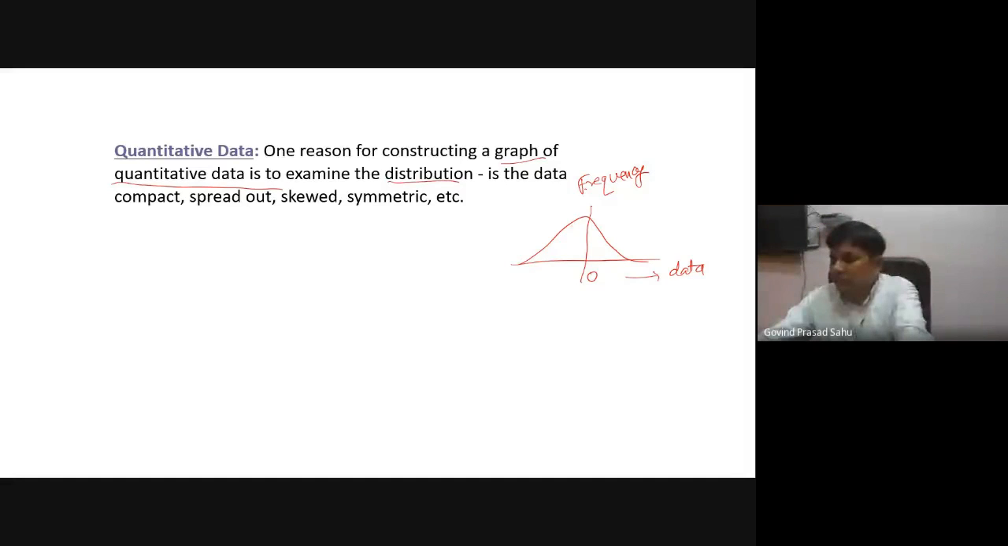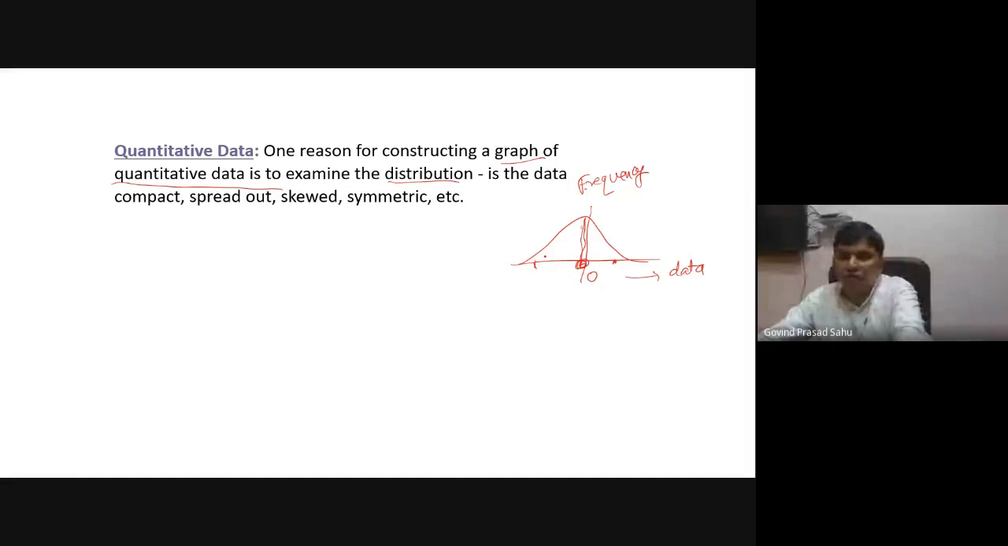So if the graph is like this, then we know that the middle values of the data most likely have the highest frequency, and the outliers, that is the lower or the upper portion of the data, have a very low frequency.